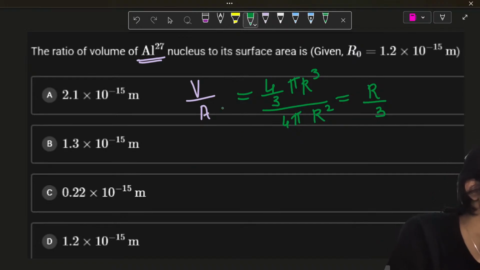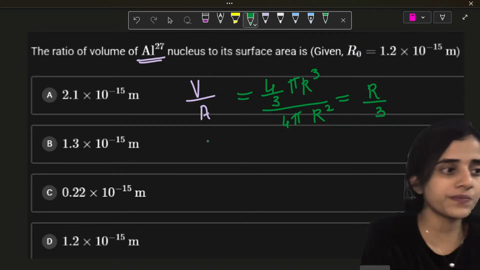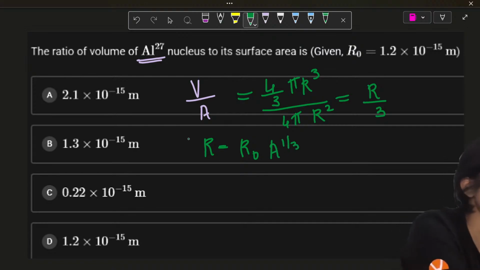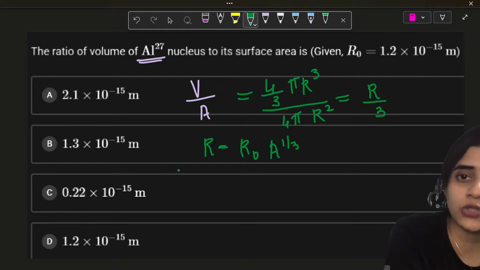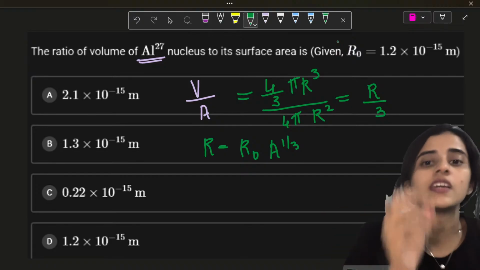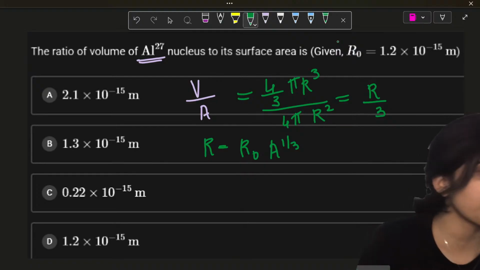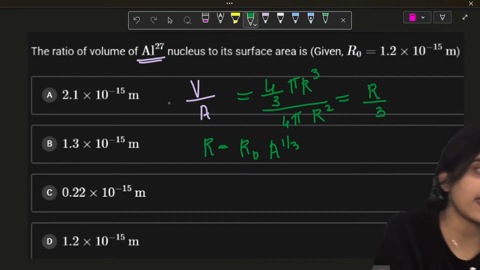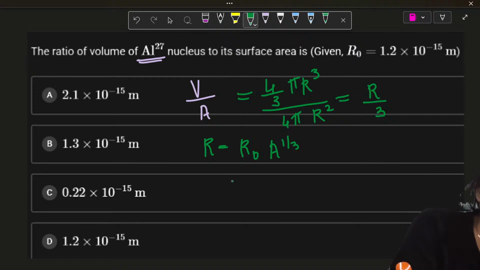Remains. Now, you might have learned, okay, this is the next formula that you need to learn in this chapter. R is equal to R naught A raised to 1 by 3. R naught is a constant. You have to know the value of R naught. It's given to you in the question, but it's always good to learn it because in some questions it will not be given. R naught is a constant. R is the radius. And what is A? 27. It's given to you in the question. A is 27. Now, what shall we do? R is equal to R naught A raised to 1 by 3.